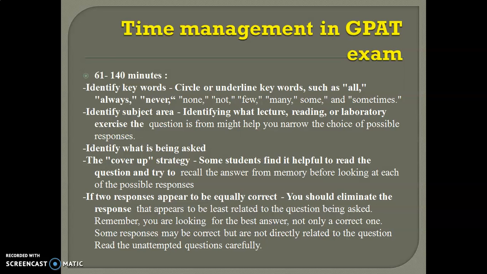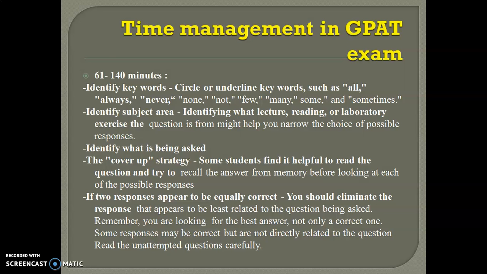Next is identifying what is being asked. So you have to understand the question first. What is the question? You have to understand it. Cover up strategies: you may find it helpful to read all questions and try to recall the answers. So memorizing and reasoning are very important things in the GPAT examination.